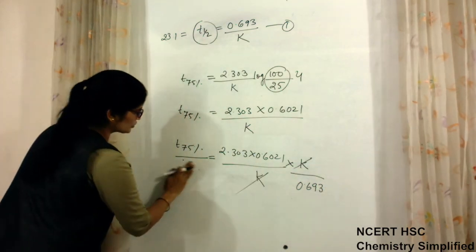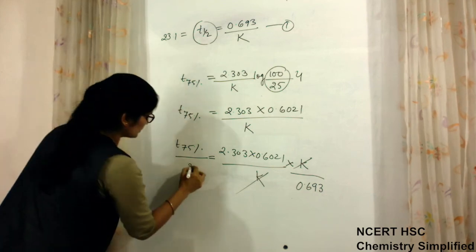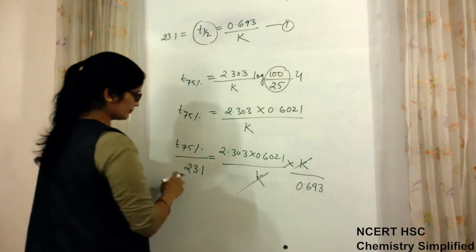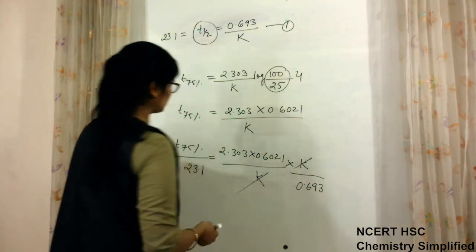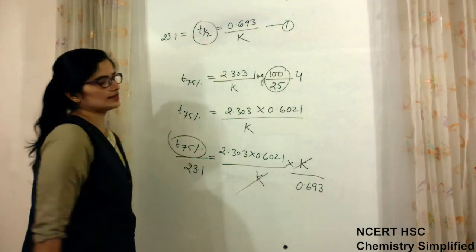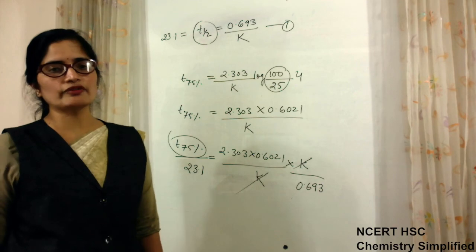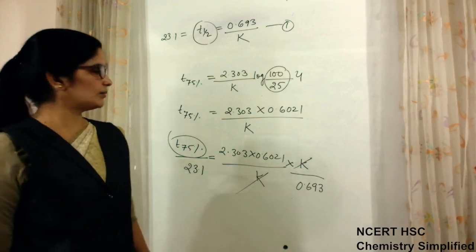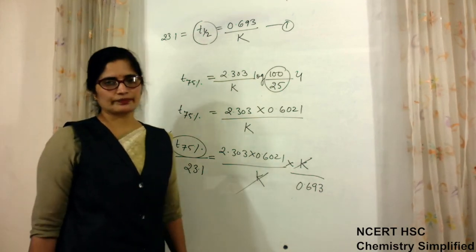T half value is also known to us, 23.1. Then just do the calculation to find the value of T 75%, the time required for 75% completion of this reaction.